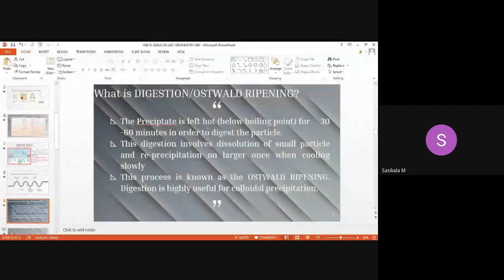So for precipitating the milk particles completely, we need to make the colloids apply Ostwald ripening, to get complete precipitation.